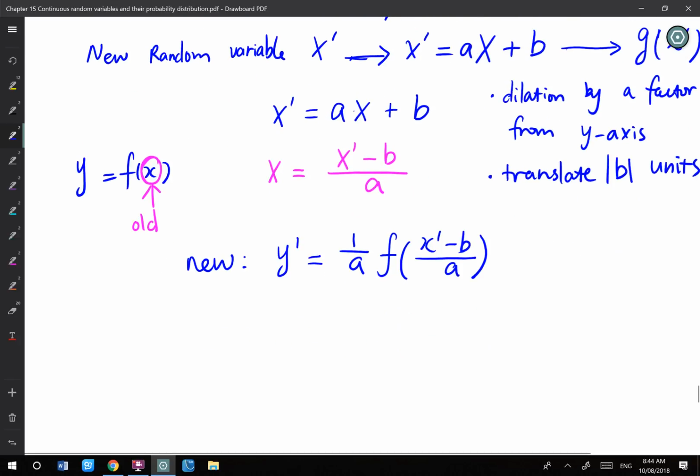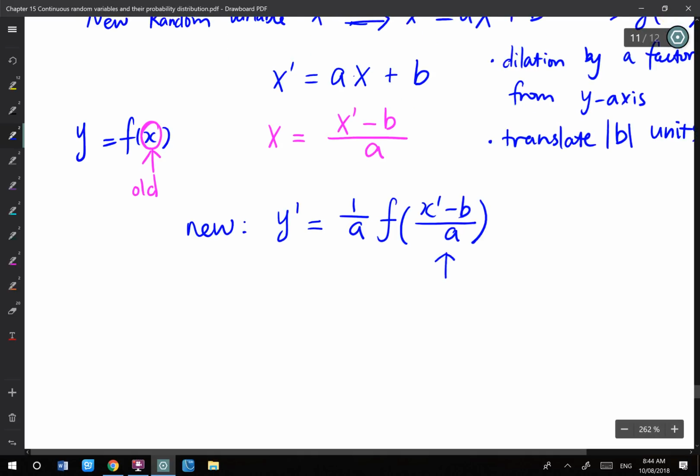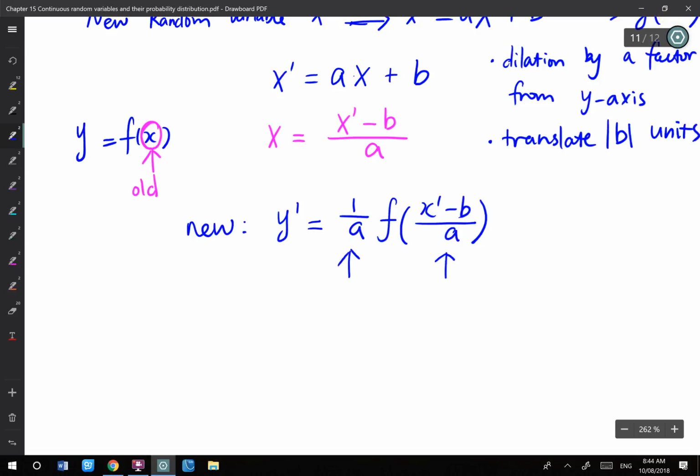Okay, so this is my new density function. So that's why we have x minus b over a and also have a 1 over a in front. This is the logic why. It's totally because of this area. I can't just enlarge the area or make the area become half or a third. I also need to change the y side. If I change the length, I can also change the width. If I change length by 2, I can change the width by half. Then I can make it back to 1.